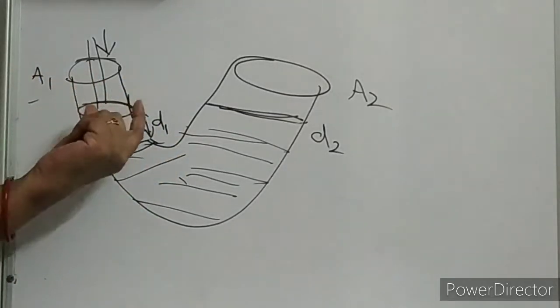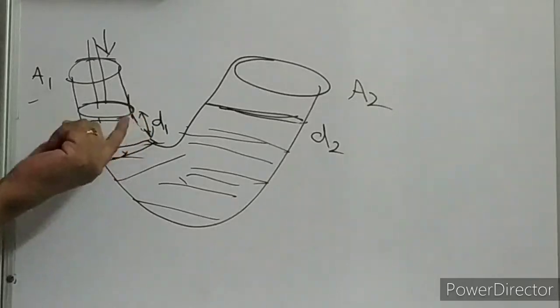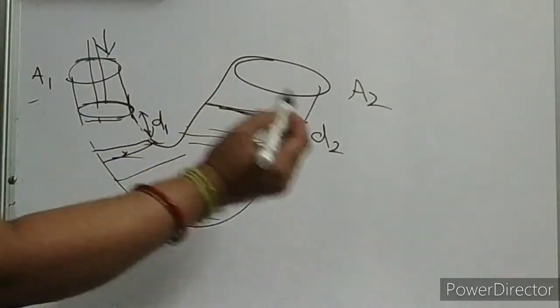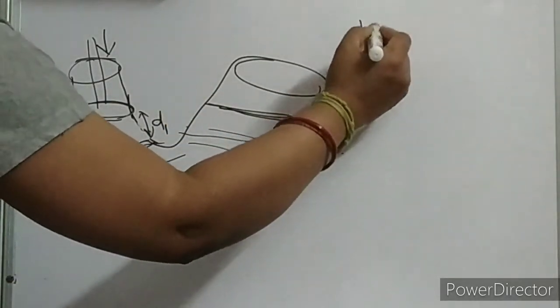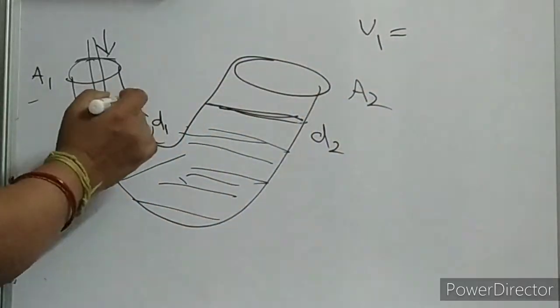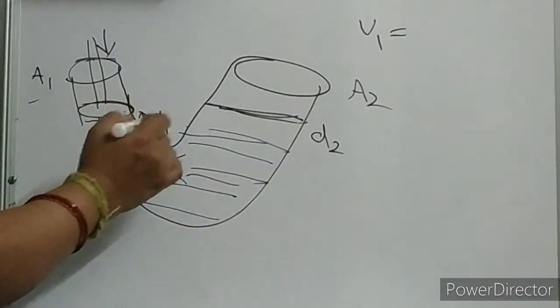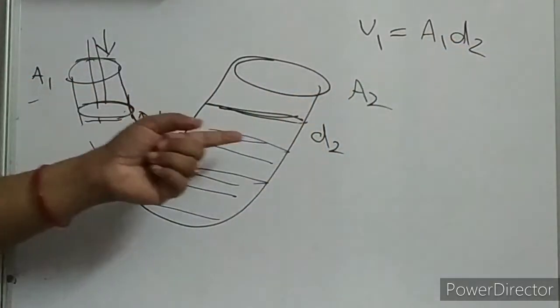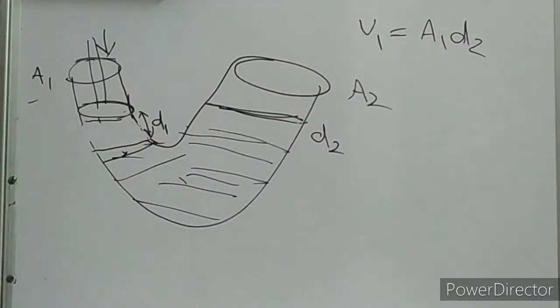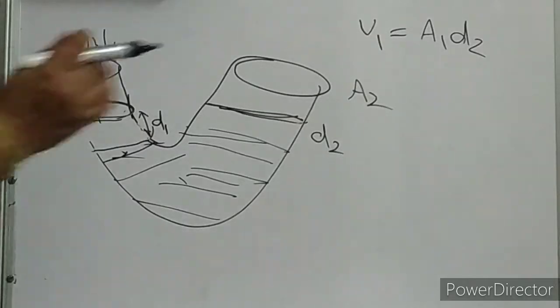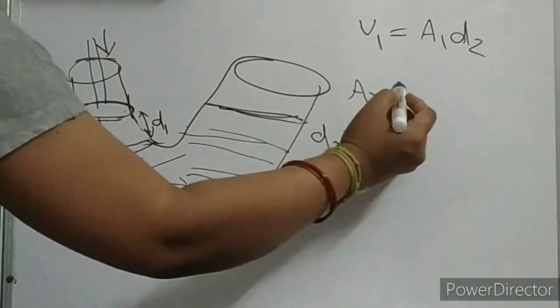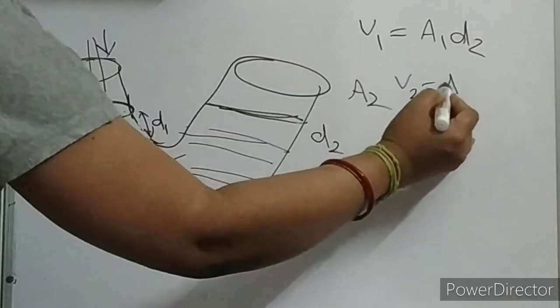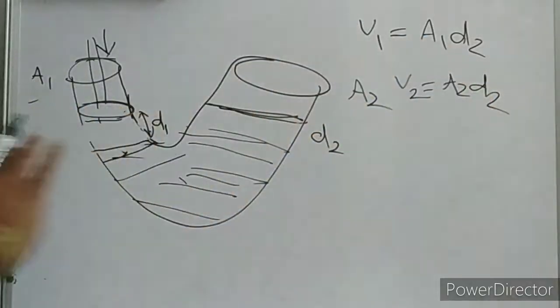So we have displaced this volume now. This volume V1 is equal to the area of cross section A1 times the height D1, so V1 = A1 D1. And here, what is the volume, children? Because this volume comes up, V2 is equal to A2 D2. Till now it is clear?